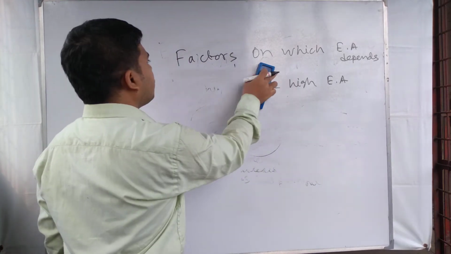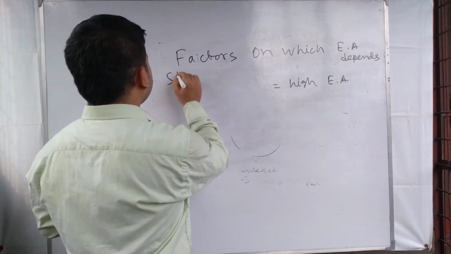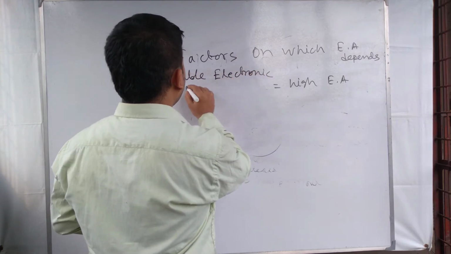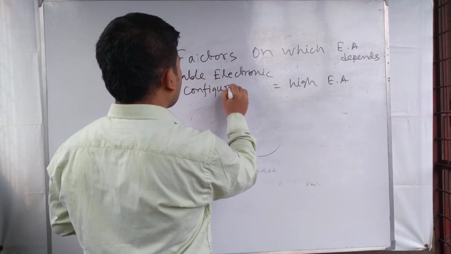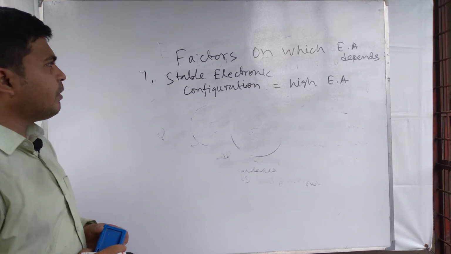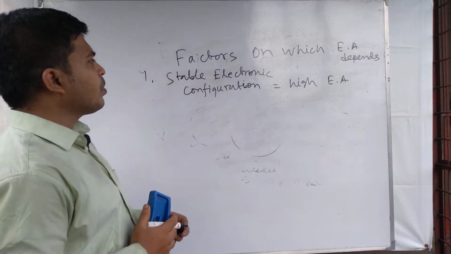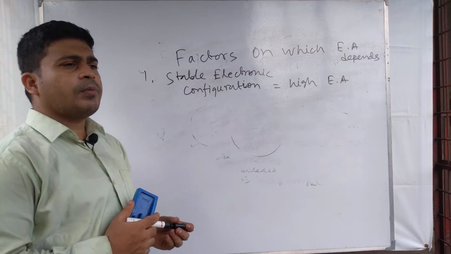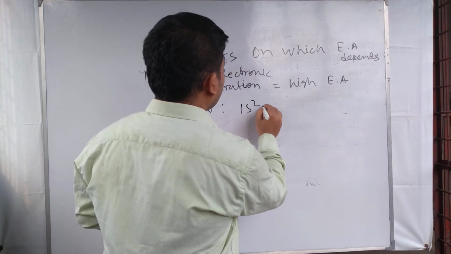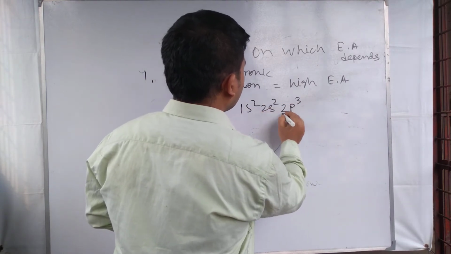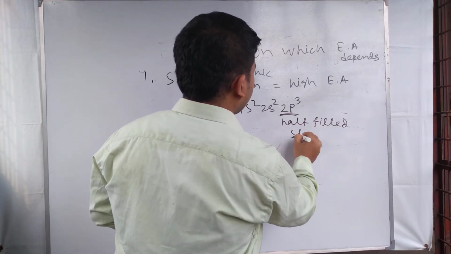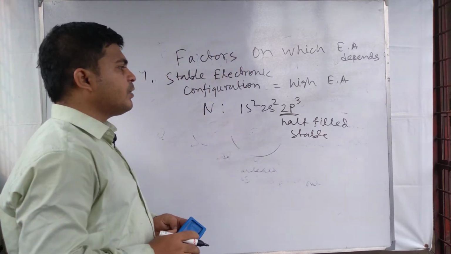And the next important thing is stable electronic configuration. Stable electronic configuration causes higher electron affinity. Because when an atom has a stable electronic configuration, for example nitrogen, 1s2, 2s2 and 2p3, it is half filled. It is a half filled and stable configuration.